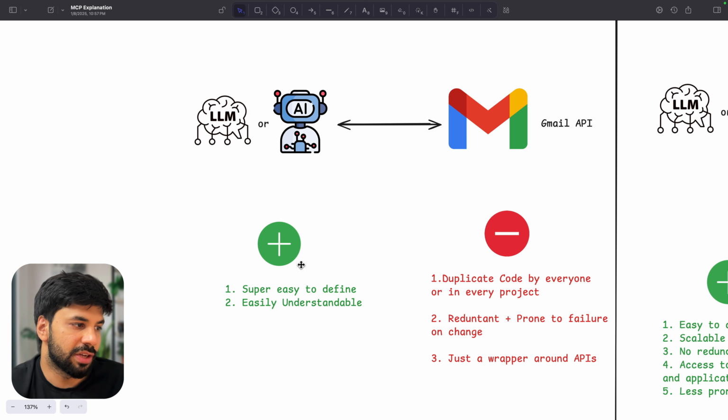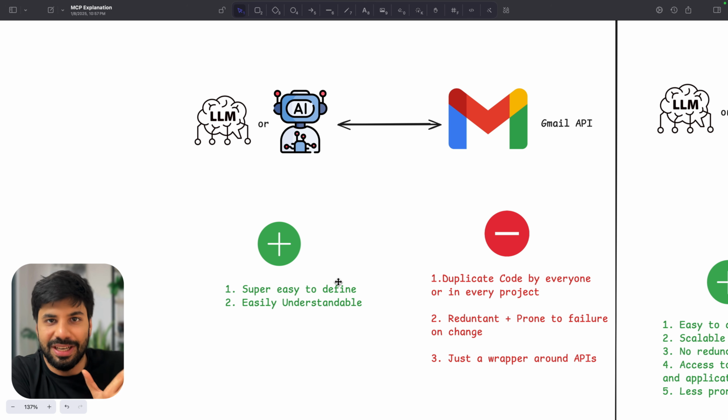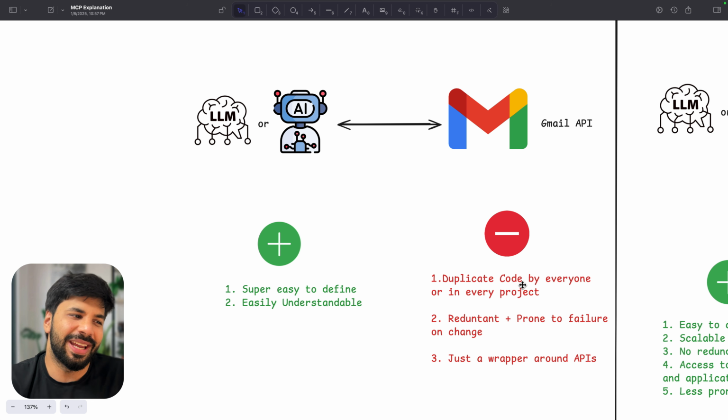Again, Gmail API, positive: super easy to define. For real, when I genuinely understood MCP, I found it very difficult because I was using a few tools and they were very easily definable and very easy for me to maintain, right? Easily understandable. Yeah, that is the second positive. Negative: duplicate code by everyone or in every project. If let's say I am using these tools in one of my projects, then if in another project I am using the same functionality, again I will define the tool. That is a problem.